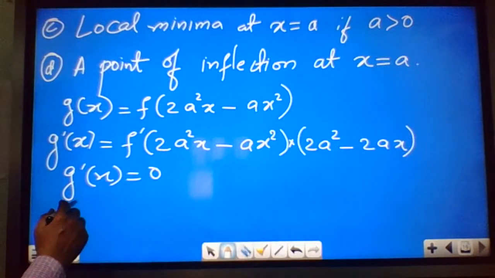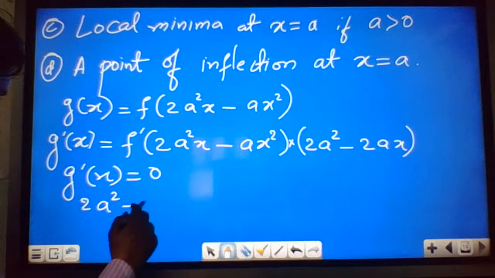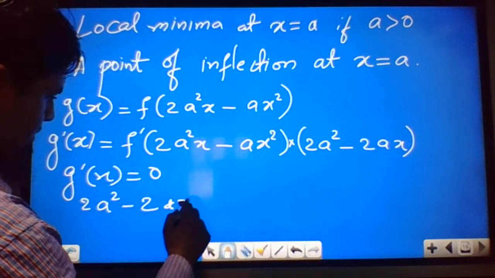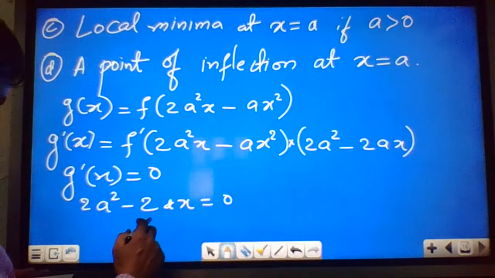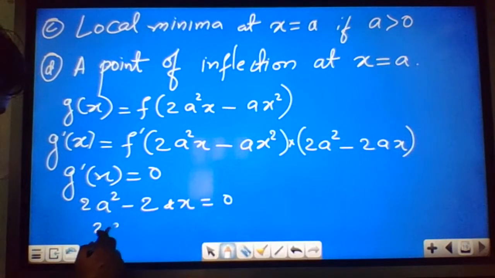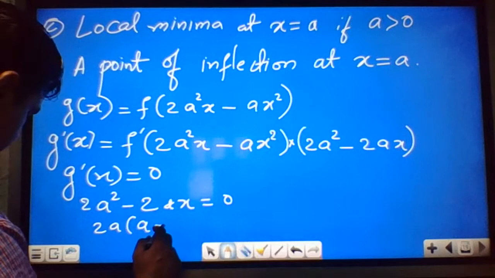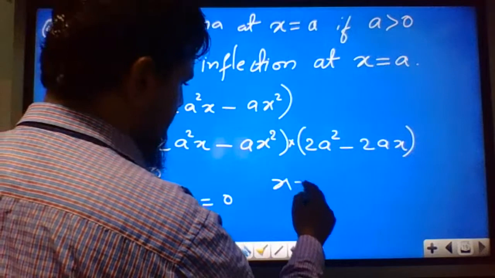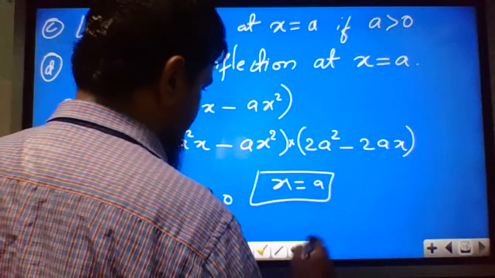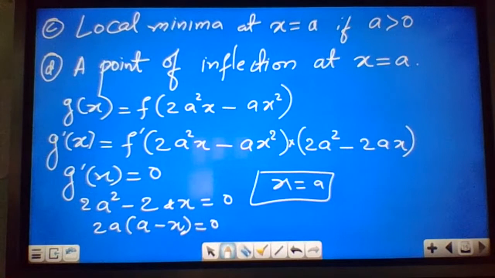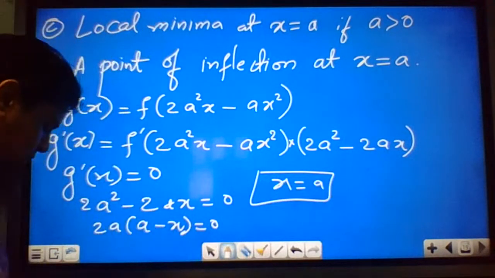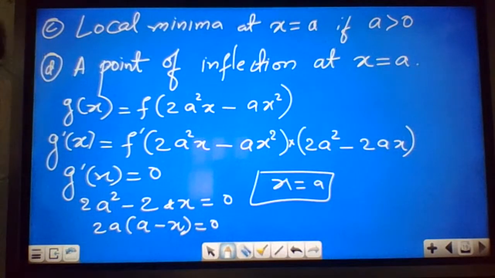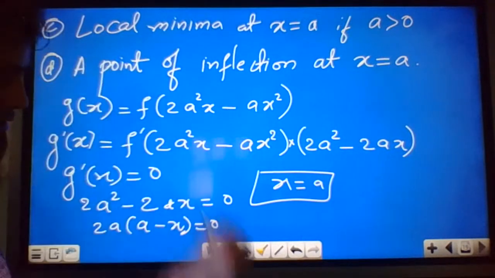So 2a square minus 2ax is equal to 0. Then from this we can take 2a common, what is left is a minus x equal to 0. So from here we are getting x equal to a. So we will check the double differentiation by putting the value of x equal to a. If it is coming negative, then it is local maxima. If double differentiation is coming positive, then it is local minimum.